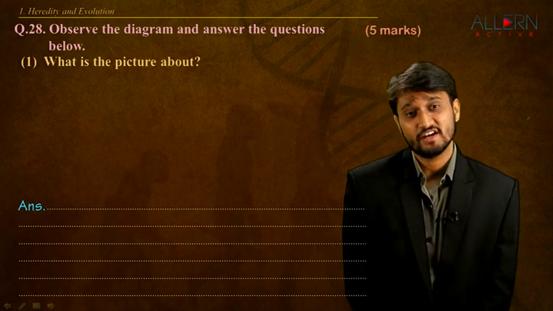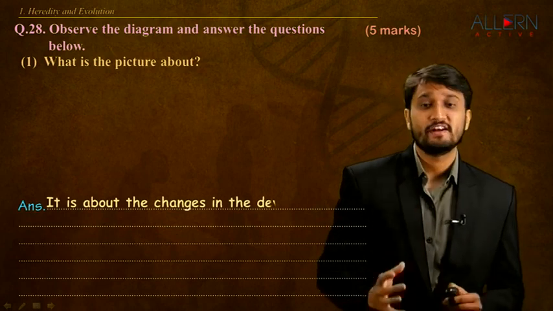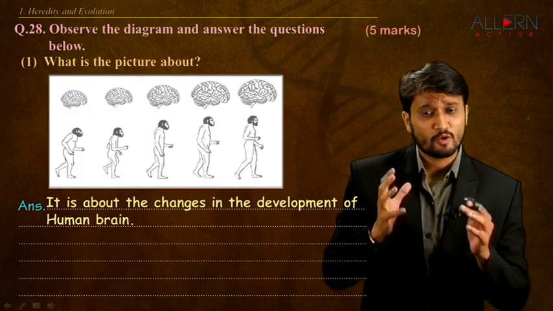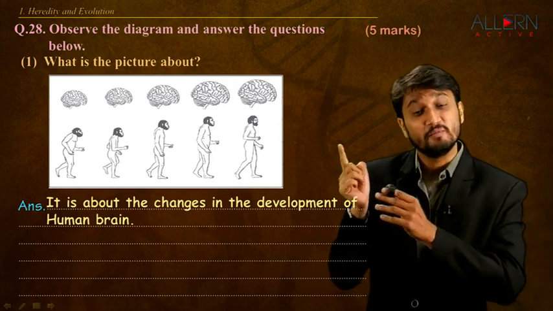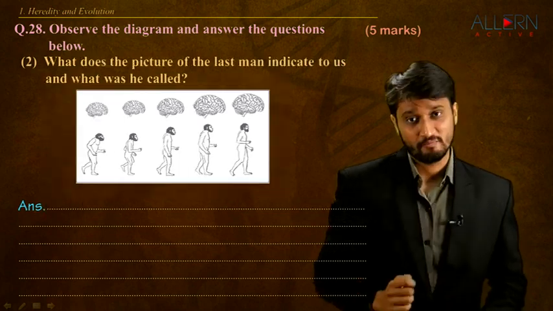For this next question, again we'll see an image and there will be a few questions asked related to the image. So what is the picture about? So we see this picture over here, and obviously we see humans that are developing, and not only humans, the brain also developing. So it is about the changes in the development of the human brain.